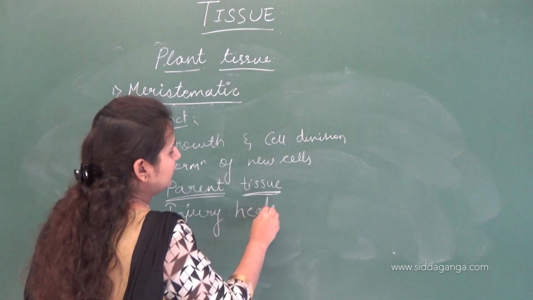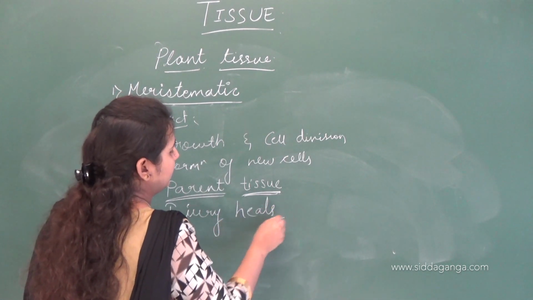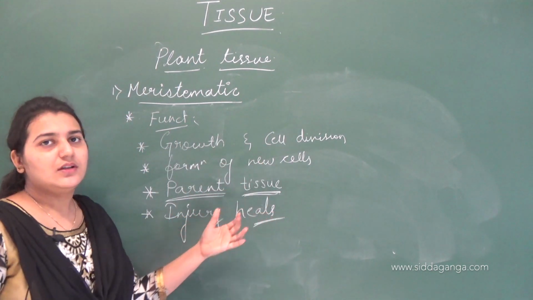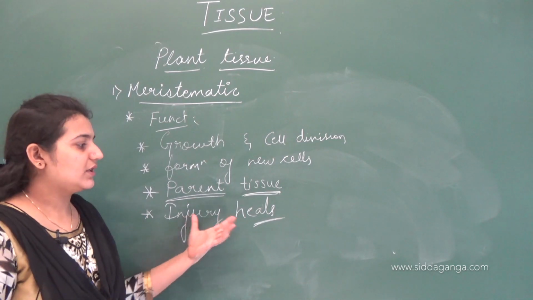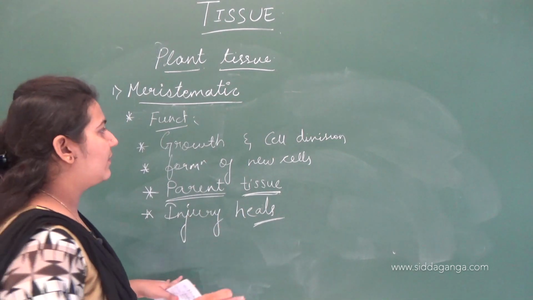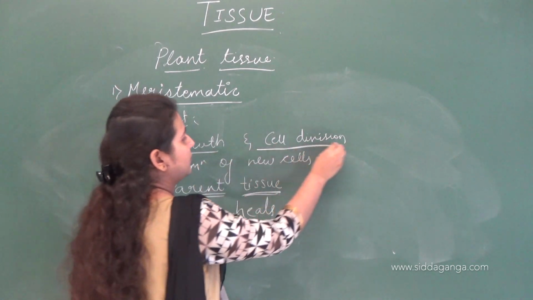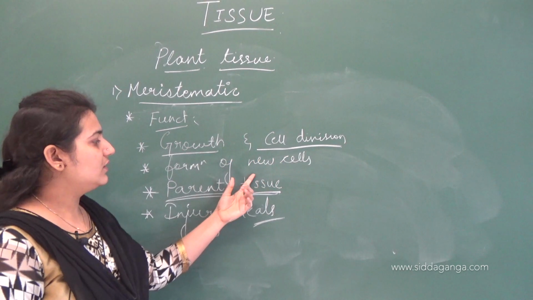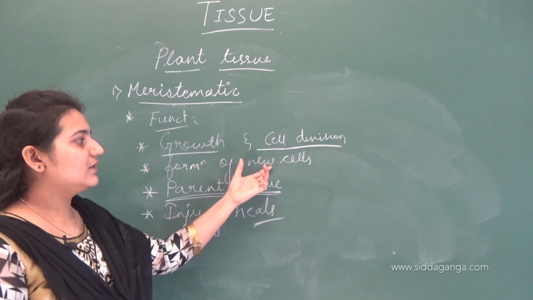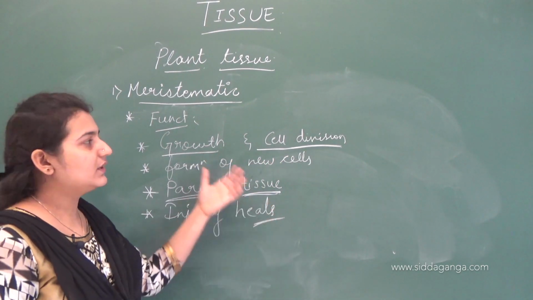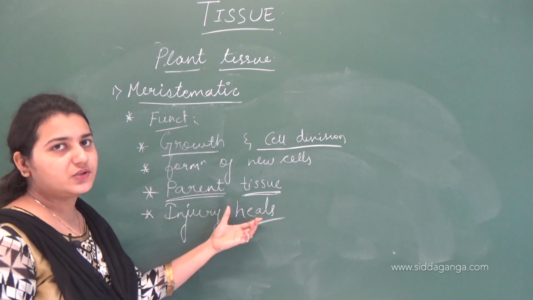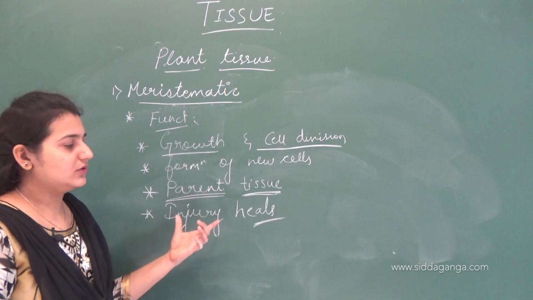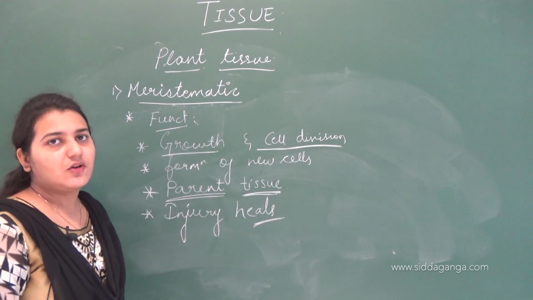And if any injury happens to these plants, since the meristematic tissue is responsible for cell division, if the cell divides, the injury gets healed. So the meristematic tissue is nothing but related to growth and cell division only. This cell division produces new cells, and since these new cells are formed by this meristematic tissue only, it is called parent tissue. And this cell division is responsible for the healing of any injury.